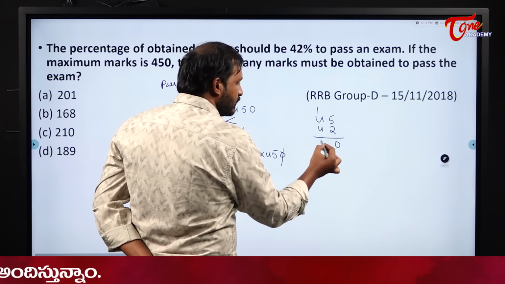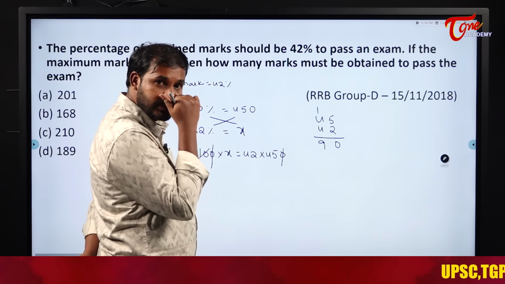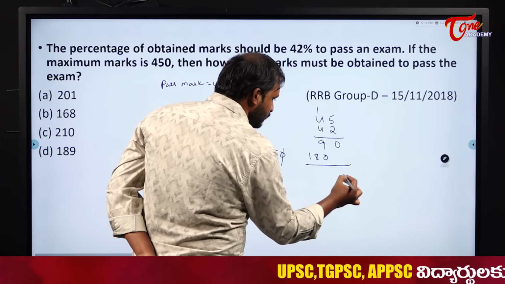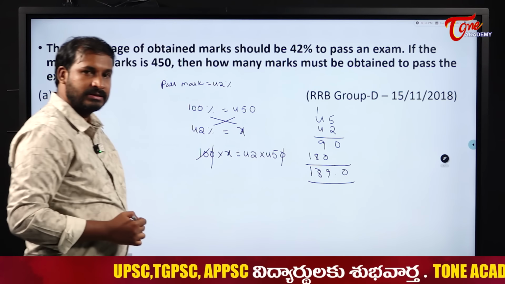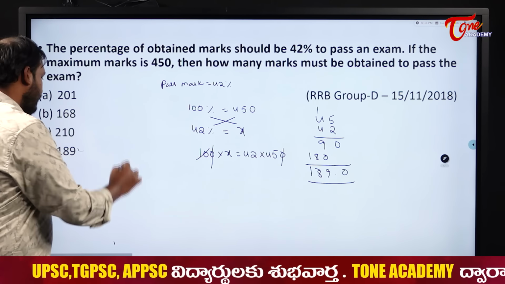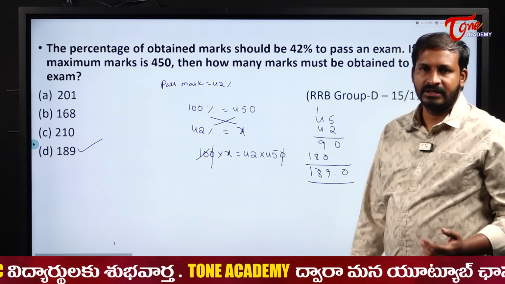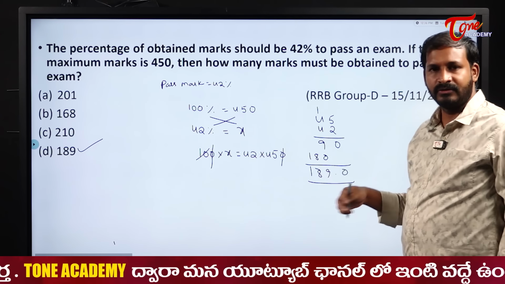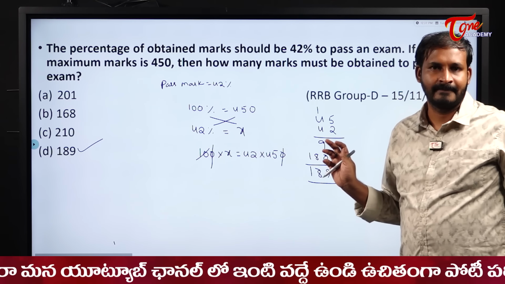It will become 90. 45 fours will become 180. So 0, 9, 8, 1. So 189 marks. If he gets 189 marks, he will pass in that examination. A simple and straightforward question. There is no much concept or logic here. You just need to calculate it quickly, in 10 or 15 seconds, and write the answer.